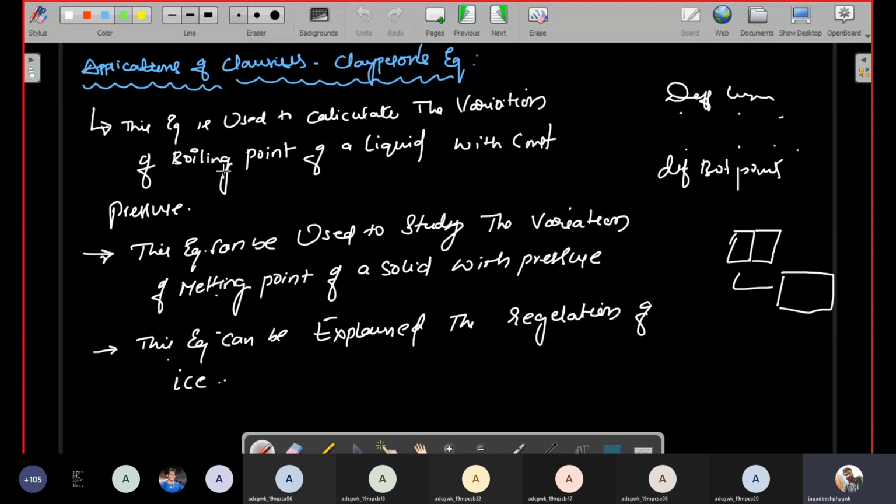Now, applications of the Clausius-Clapeyron equation. This equation is used to calculate the variation of boiling points of liquids with pressure. The second point is, this equation can be used to study the variation of melting points of solids with pressure. And this equation can explain the regelation of ice. So these three topics are explained by using the Clausius-Clapeyron equation.